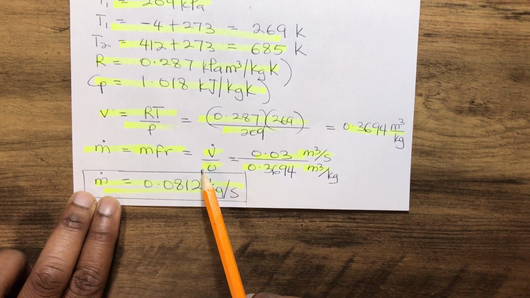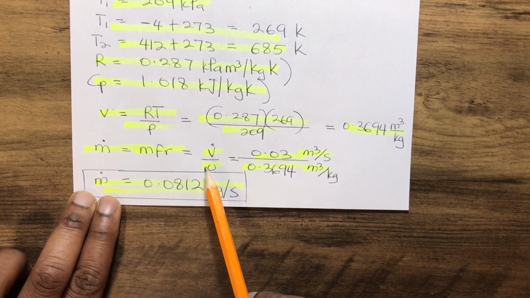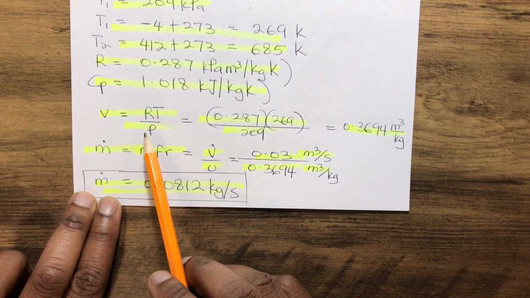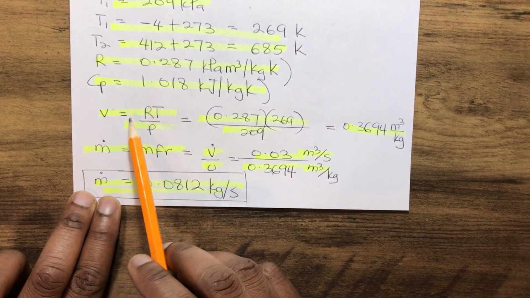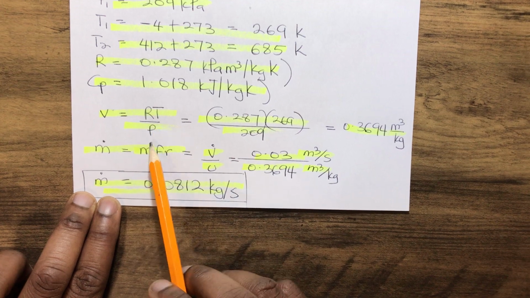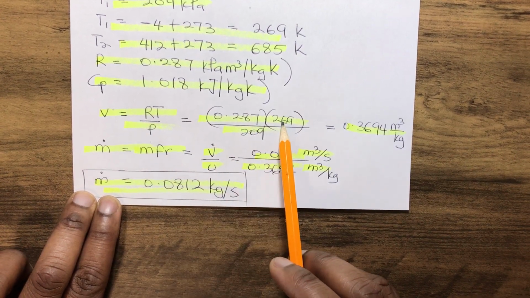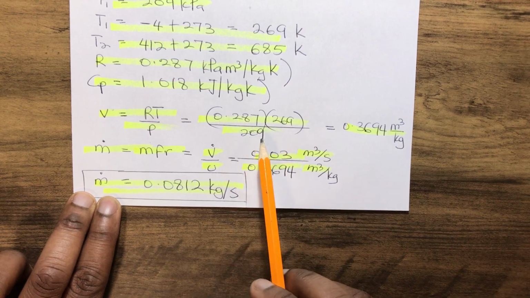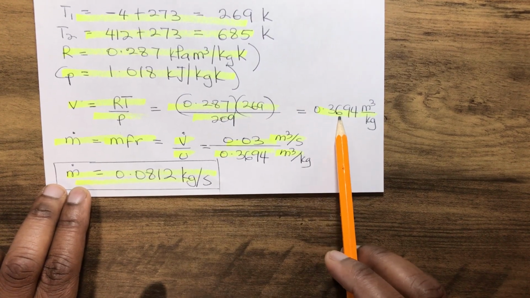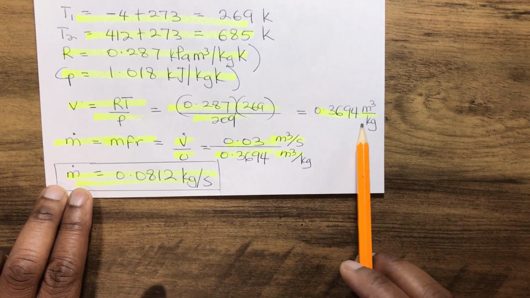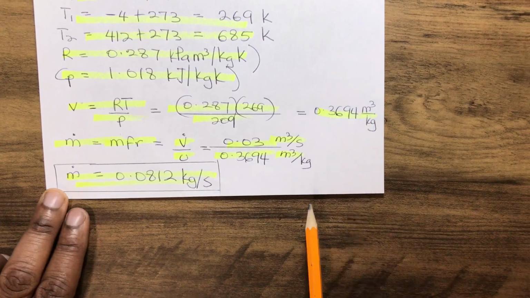Now, to calculate our volumetric flow rate and specific volume, which is v, which equals RT over P. Now we have 0.287 times 269 over 209. That gives us 0.2649 meter cube per kilogram, which is the specific volume.